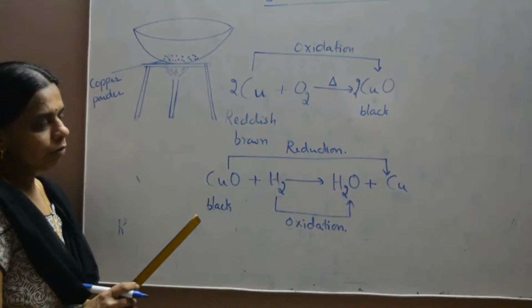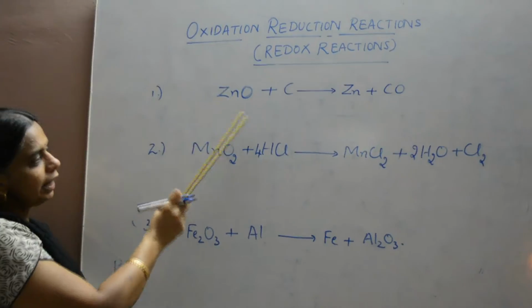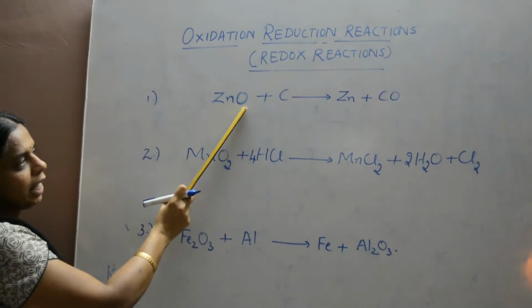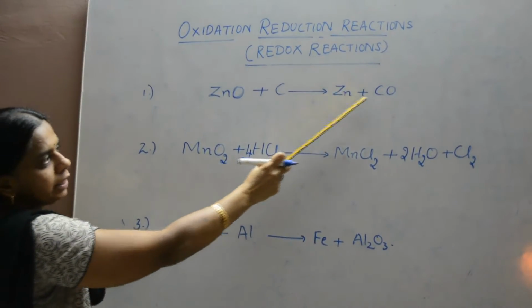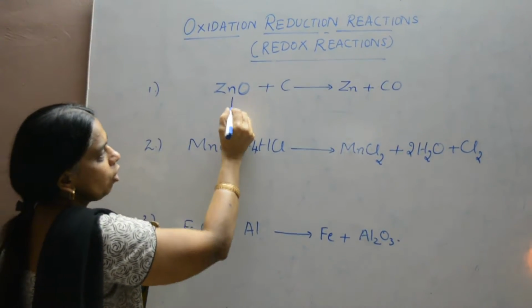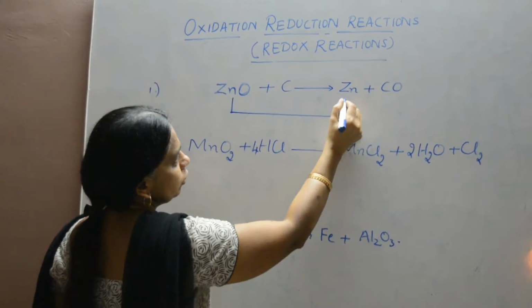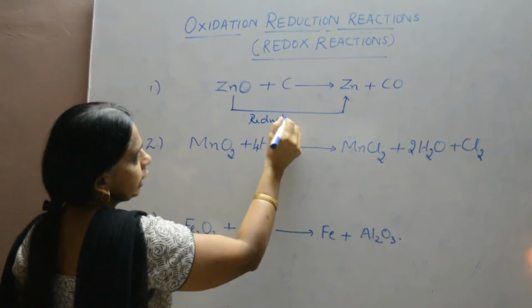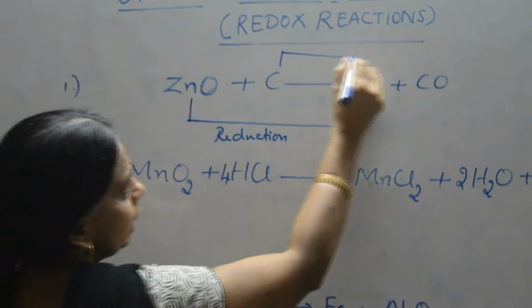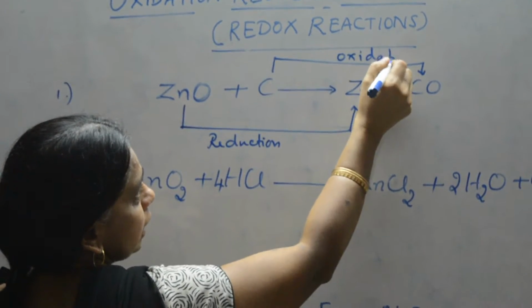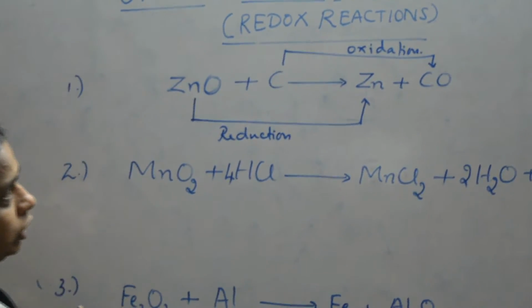So we can have one more example now. We can have other examples for redox reactions. Zinc oxide with carbon gives you zinc and carbon monoxide. So here we can say that zinc oxide is reduced to zinc. This can be called a reduction reaction. And carbon is oxidized to carbon monoxide. This can be called an oxidation reaction.